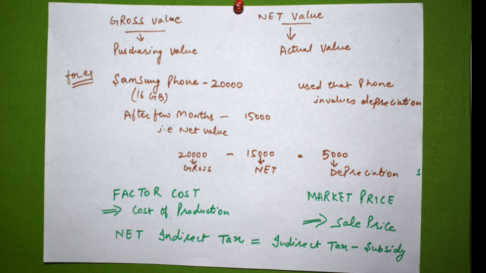So if I have to calculate net indirect taxes, I will deduct subsidies from indirect taxes. So NIT, net indirect taxes, is equal to indirect taxes minus subsidies. Subsidies are when the government provides any benefits to a company for producing goods. So these subsidies are to be deducted from indirect taxes.